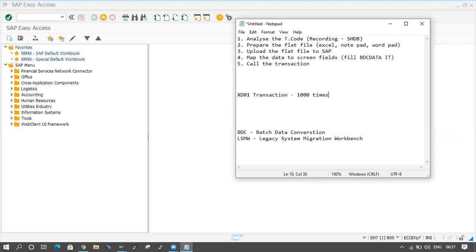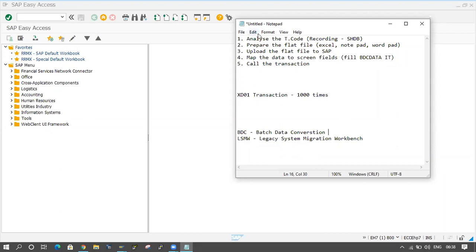And one more way is that we create one BDC program and upload one Excel sheet or notepad into the program. Automatically all the data will be saved in our SAP. That is one more method. The manual way will be a little bit tough: each and everything we have to click, enter the data, click enter, screen by screen, and then click save. It will take a lot of time. So I will come to conversion.